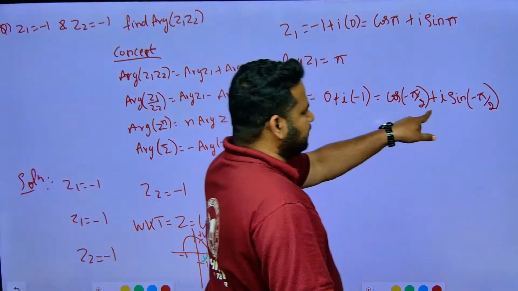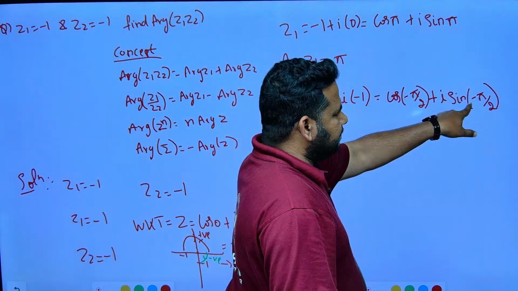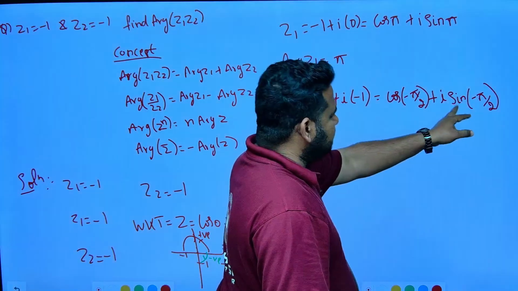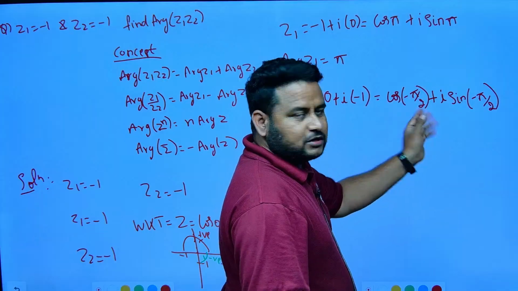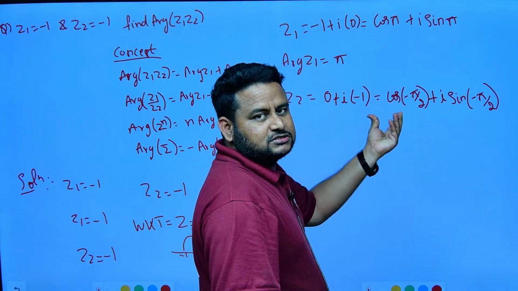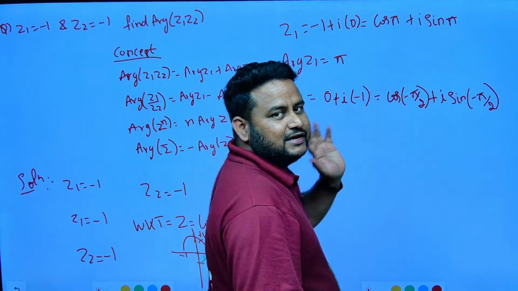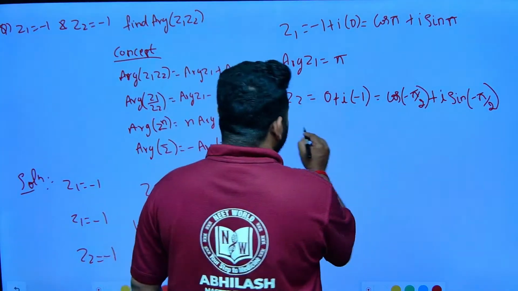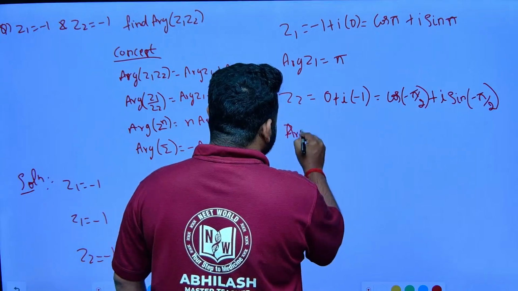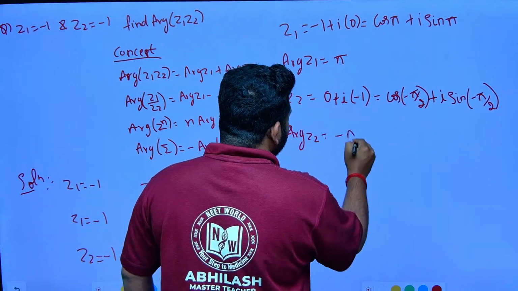Cos of minus pi by 2 plus i sin of minus pi by 2. Sin of minus pi by 2 is minus sin pi by 2. Cos of minus pi by 2 is what? Cos pi by 2, because the minus sign will be absorbed by cos. Cos of minus theta is cos theta only. Sin of minus theta is minus sin theta. That's the basics, you know. So the argument of Z2 will be equal to minus pi by 2.